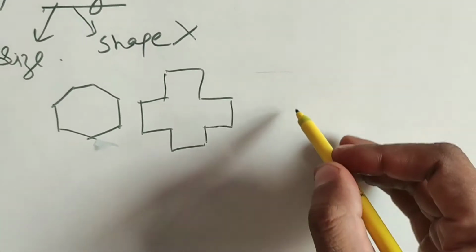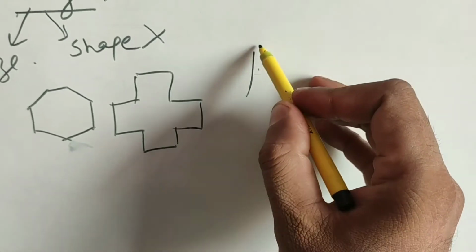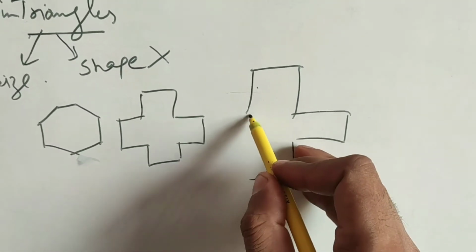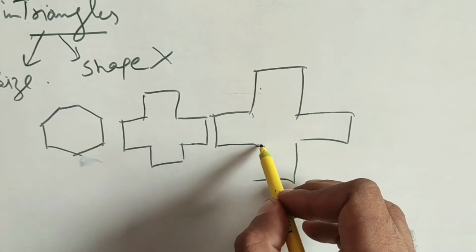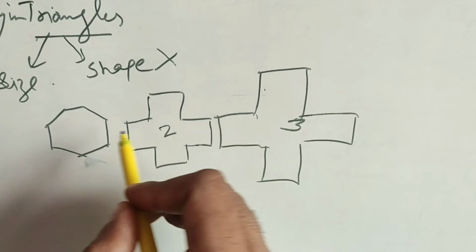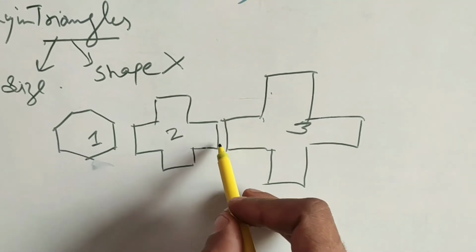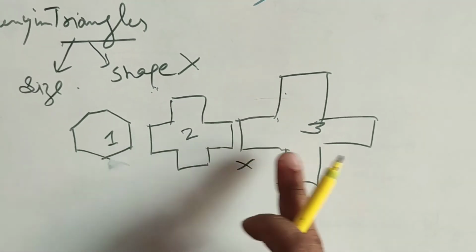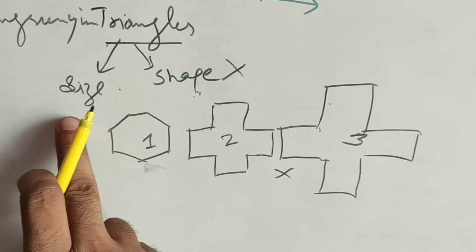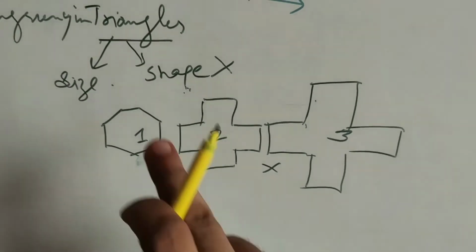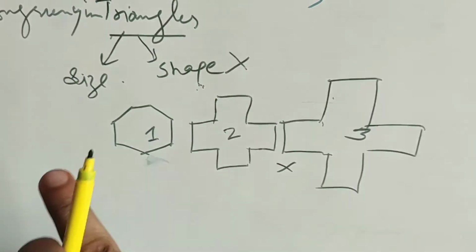Similarly, we can have this one, this big polygon. Now this figure 2 and this figure 3 are not congruent. They have the same shape, but they don't have the same size. So the things must have the same shape and the same size.